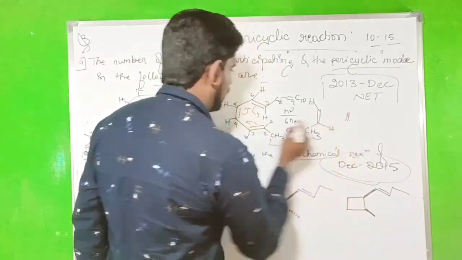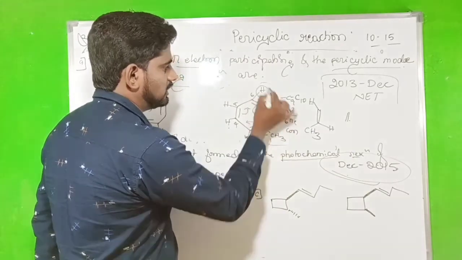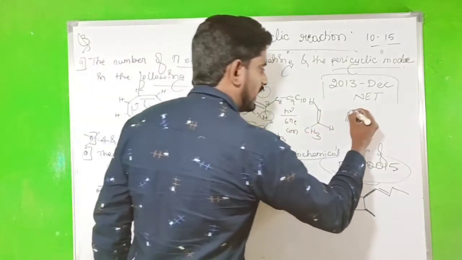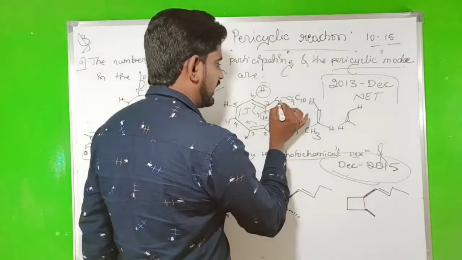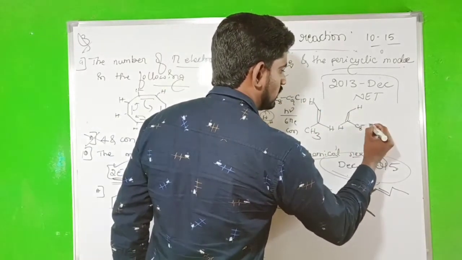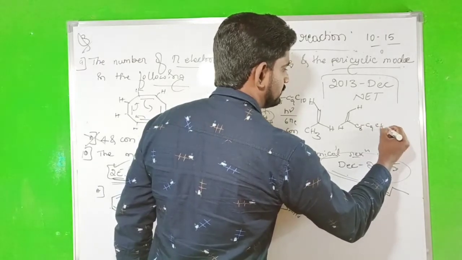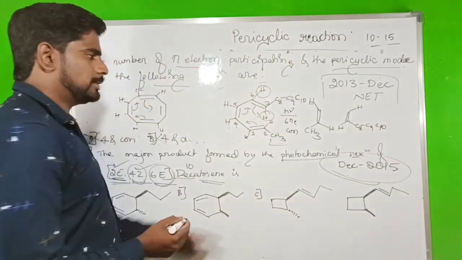In this double bond, these 2 hydrogens are also trans. This is C8, C9, C10.